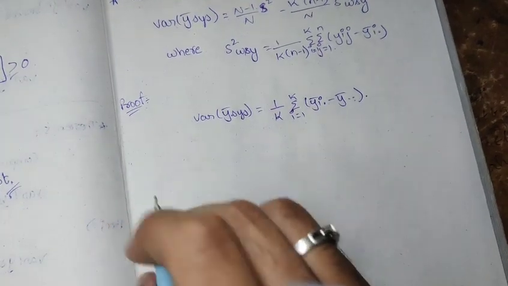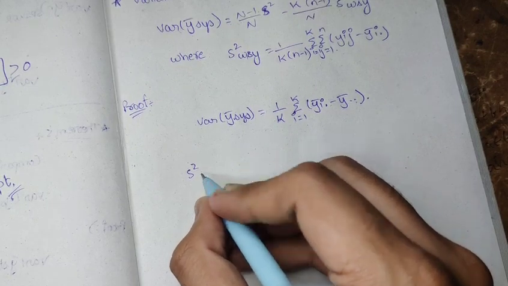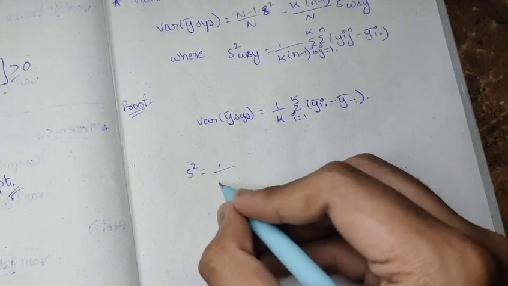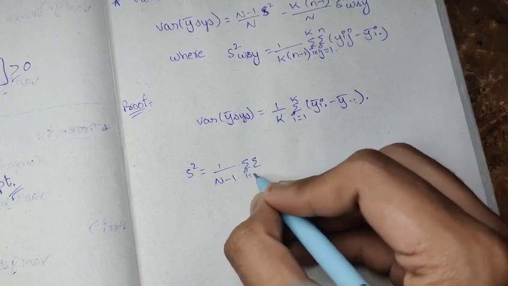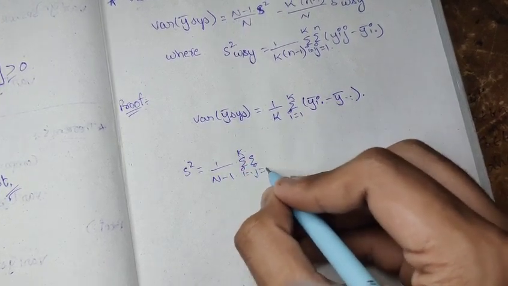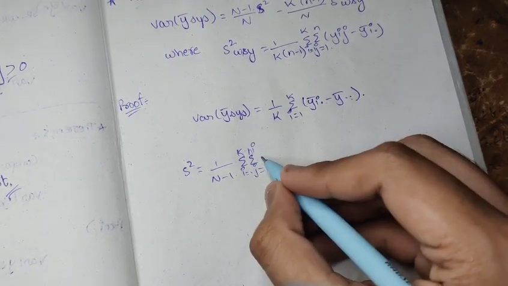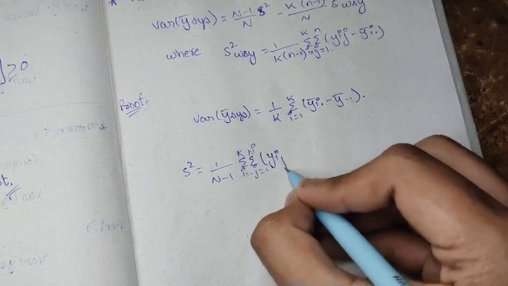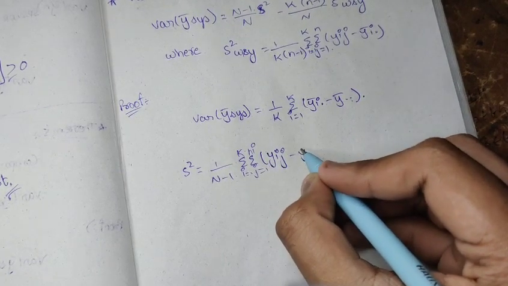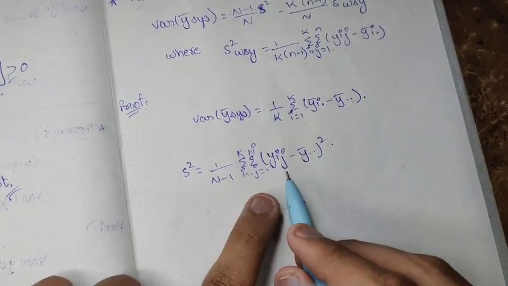Now we will consider the sample mean square, that is S squared is equal to 1 by (n minus 1) into double summation, i equals 1 to k and j equals 1 to n, of (yij minus y bar dot dot) whole squared.